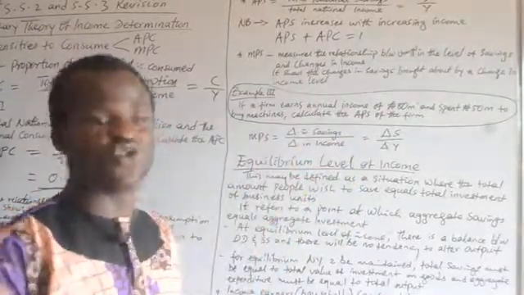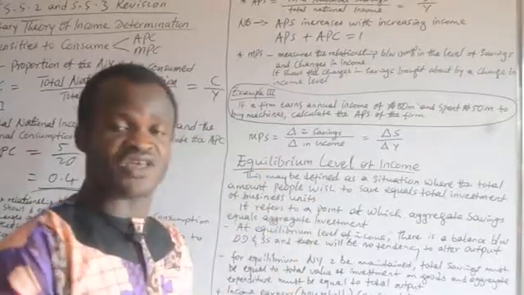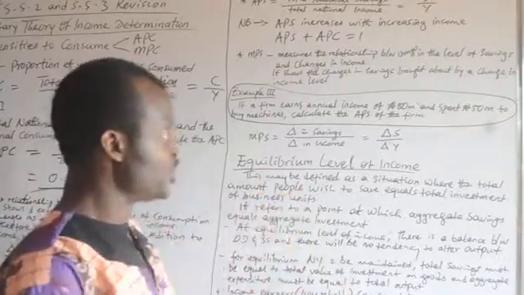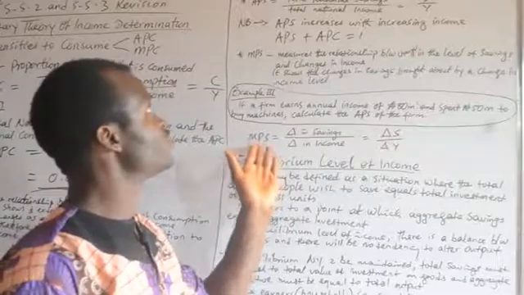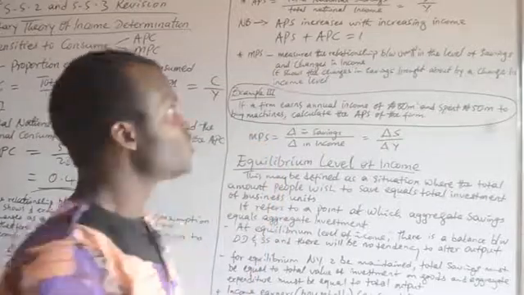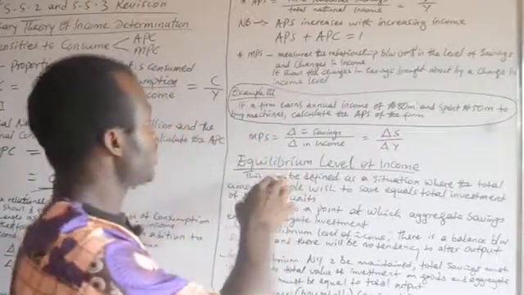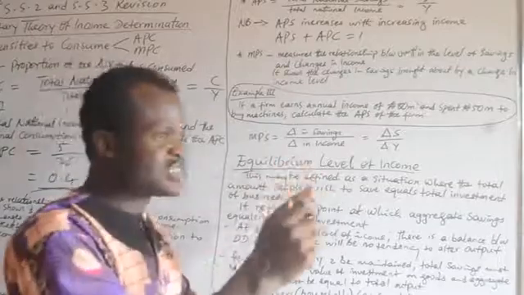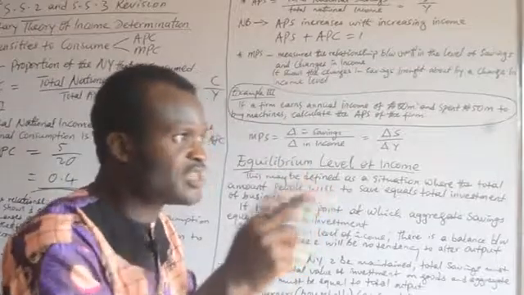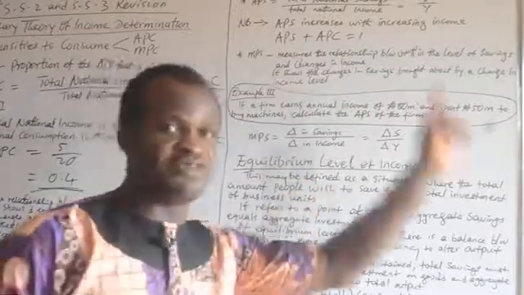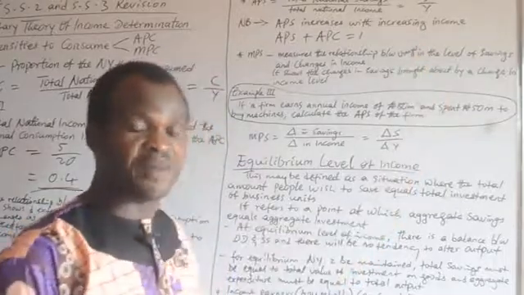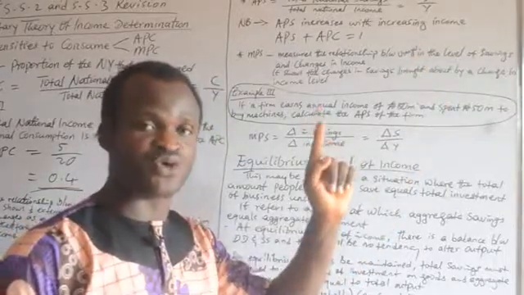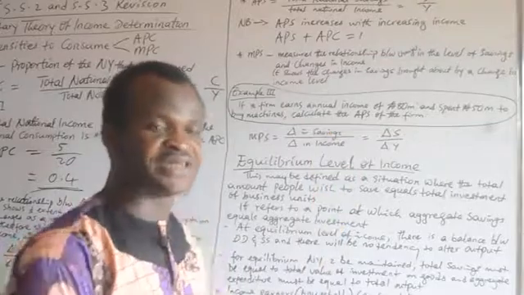Whenever a question is given to you, quickly look at it; they will always give you the savings and the income. If you are to calculate marginal propensity to save, all you need to do is get the difference between the previous savings of the individual, country or group and the present savings.